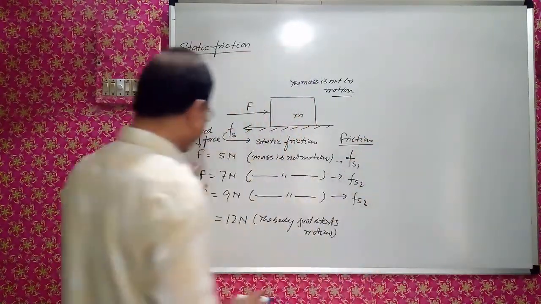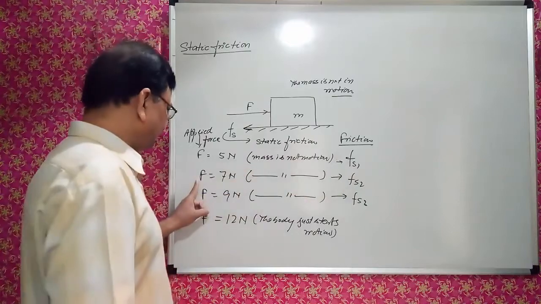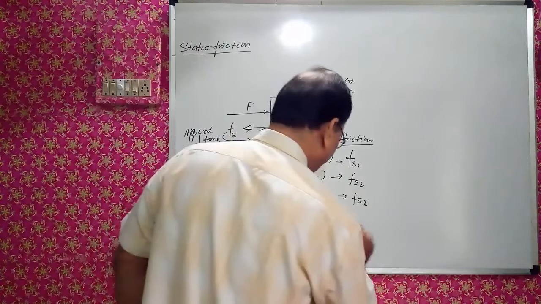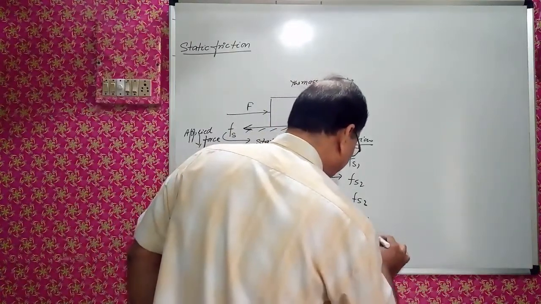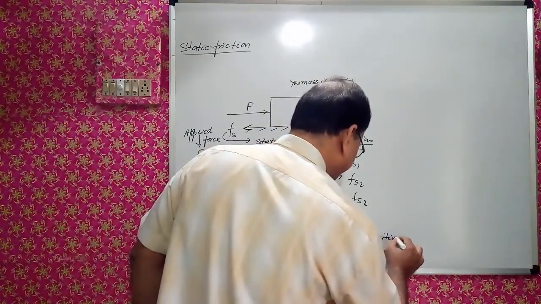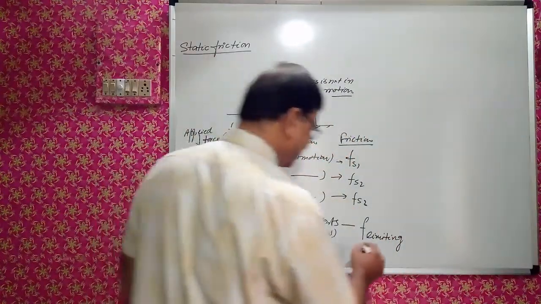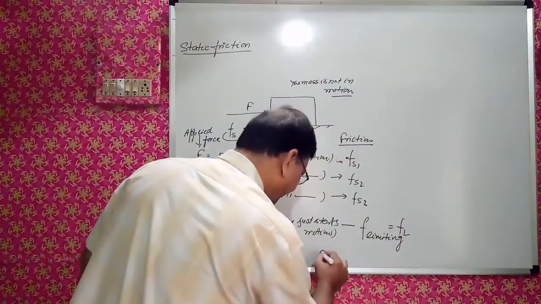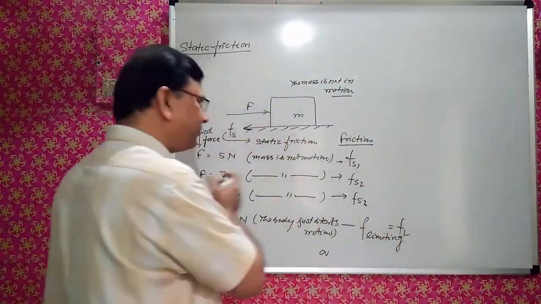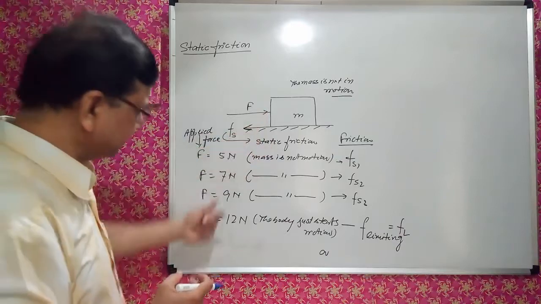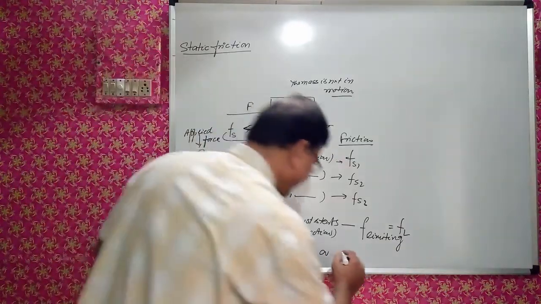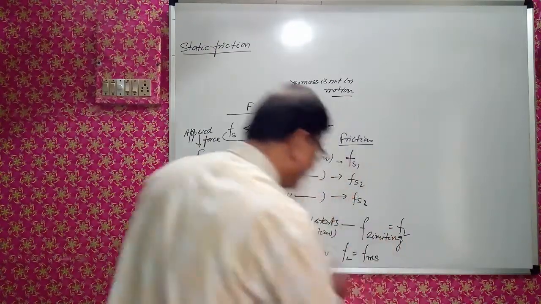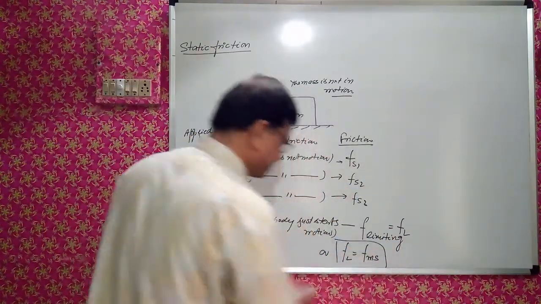So friction is for F, this is Fs1, for this another F, this is Fs2, for this F, Fs moving, this is called F limiting, and this is denoted by Fl, or this is the maximum frictional force acting on the object because it just started moving. So we can say Fl is equal to F maximum static frictional force.